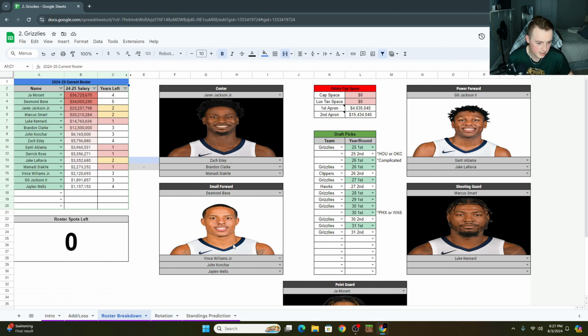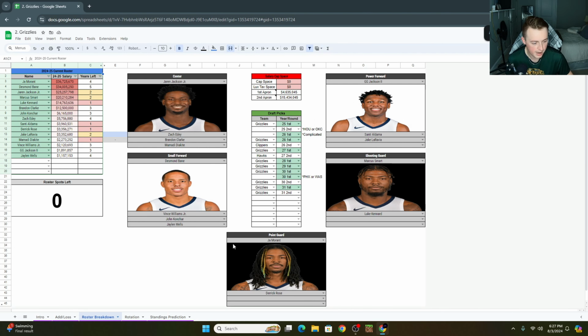So let's get into this roster breakdown so that we can start to see what that actually looks like. Those of you that have been following the channel for a certain amount of time probably recognize what this sheet looks like. This looks a lot like the ideal offseason spreadsheet because it's pretty damn close. We're missing a little thing over here, but otherwise, exact same thing, right? The goal with all this is to take a look at the team via depth chart, pick situation, cap situation, individual contracts, and just roster breakdown in general.